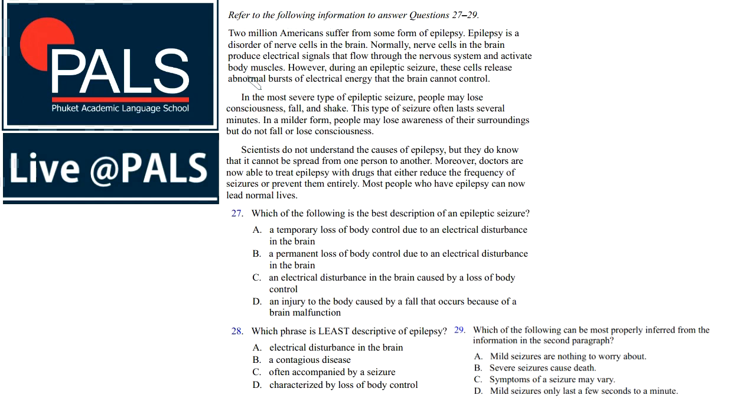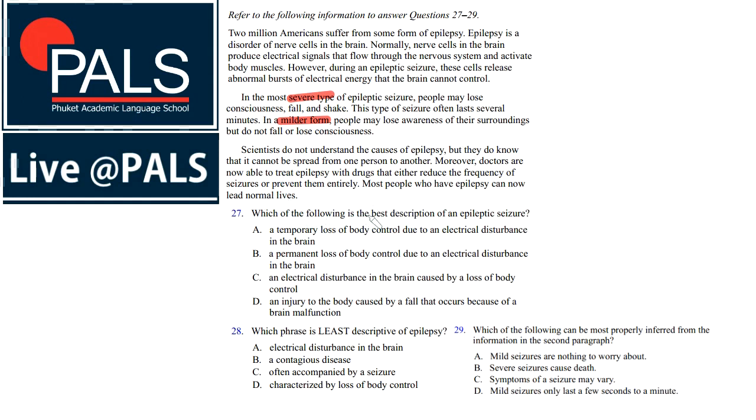So, quickly analyzing the paragraphs a little bit. Up here we get some information about what epilepsy is and the biology behind it, how the seizures are caused. Then the second paragraph is probably comparing different types of epilepsy and their severity, the severe type and the milder form compared here, and below is a little bit about the understanding of epilepsy today and possible treatments.